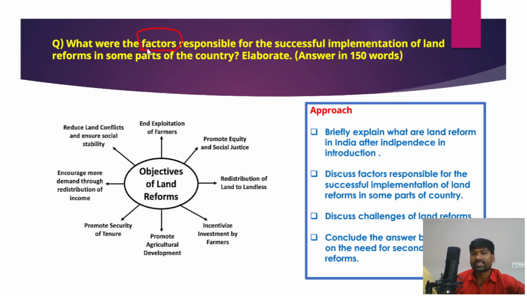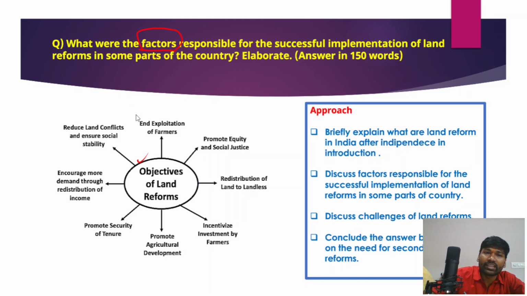Now, before discussing that, we need to understand the objectives of the land reforms. There are certain objectives because of which the governments in independent India have come up with the land reforms. So what are those objectives? The objectives are multifaceted, and they include the end of exploitation of the farmers under the original holders of the land, because at that point of time there were people like zamindars, and they used to hold huge tracts of land, and they used to exploit the farmers, and they used to extract labor forcefully from the farmers or the tillers of the land.